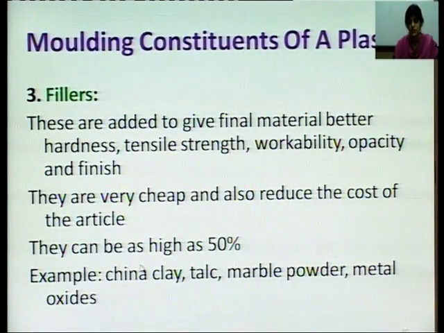So, fillers are the substances mostly used to reduce the cost of the article. The examples of fillers are china clay, talc, marble powder, metal oxides, etc.